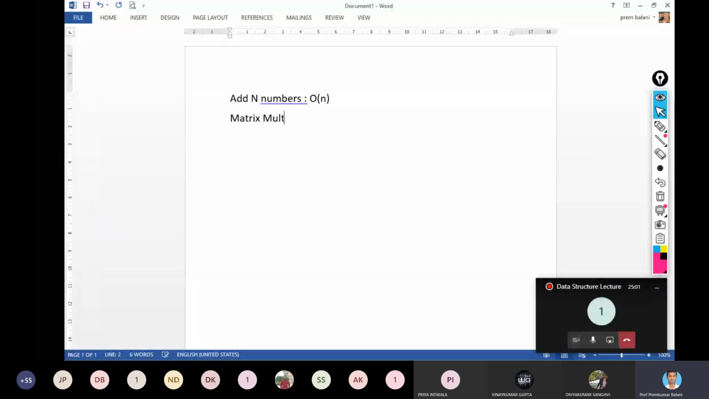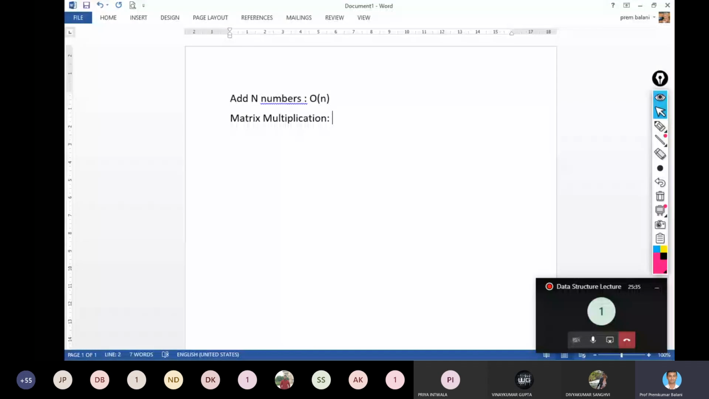What will be the complexity of that algorithm? That would be order of n square. Why? There are nested loops. So in that way, looking at the algorithm, you will be able to say what is the time complexity of the algorithm. For some algorithms, the complexity can also be the order of n log n.